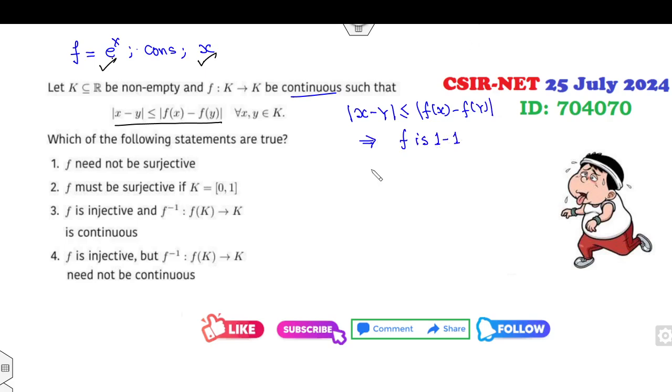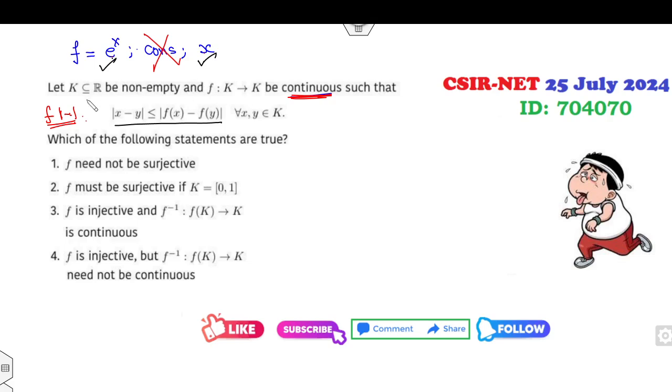Because if you assume that f(x) is equal to f(y), what will happen? |x minus y| is less than or equal to 0. That implies x is equal to y. So this case implies f is one-one. Now look at which one is continuous and which one is one-one. Constant is not satisfied, exponential is satisfied, x is also one-one.